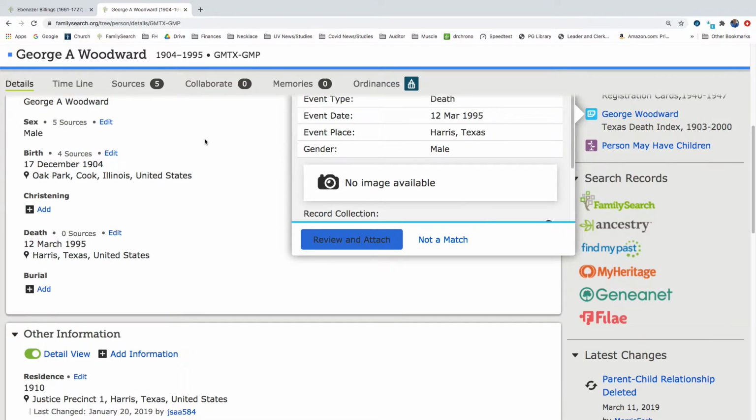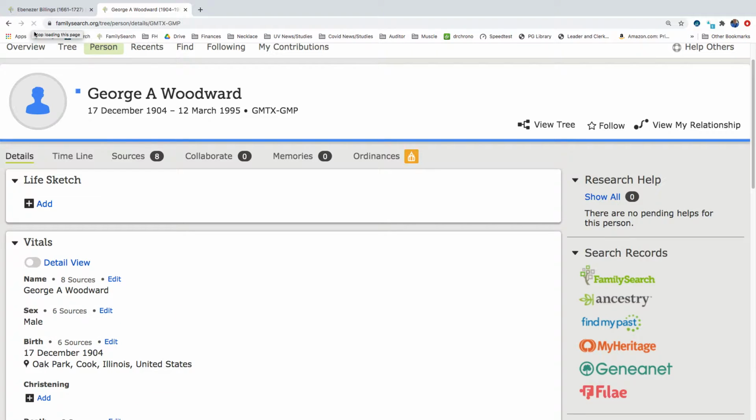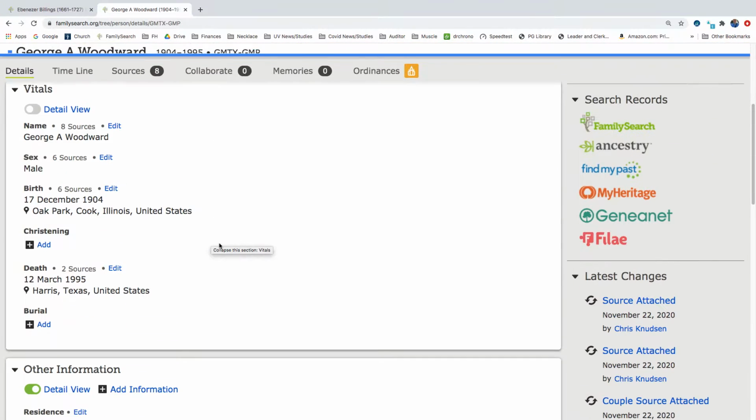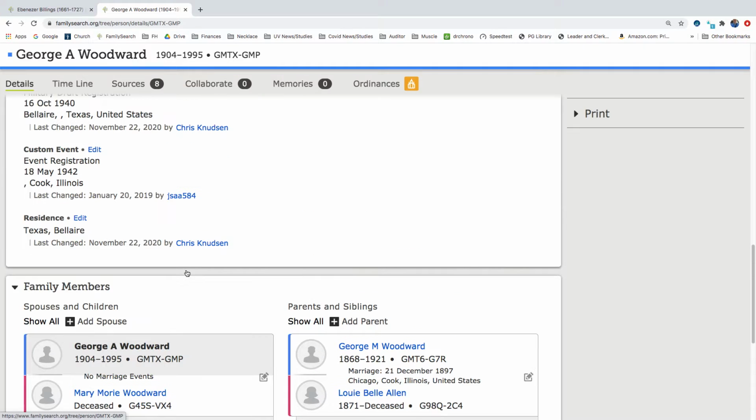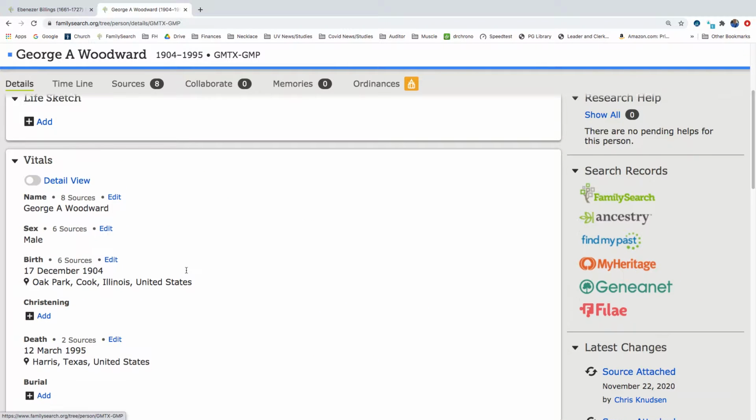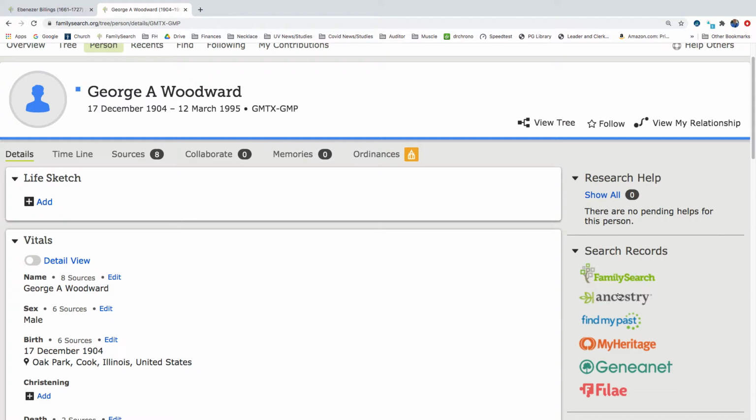Okay, so now let's hit refresh and see where we are. So we have George A. Woodward. And now we have a wife, Mary Morey Woodward. Let's see if we can find any more information. So we don't have any more record hints from FamilySearch. So let's click on Ancestry.